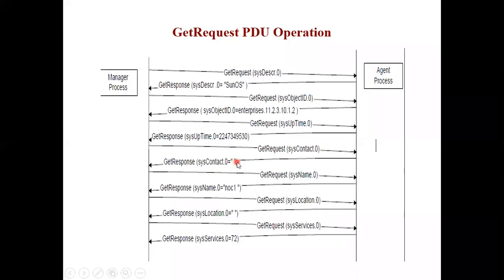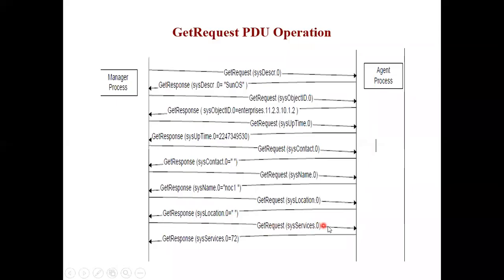So in double quotes I have left whatever is the system contact, whom to contact and all that. Then get request system name. So he is giving some system names. Get response system name is suppose NOC1. Then get request system location. Okay, so he is replying system location. Again, it is given in quotes. Wherever that location is, the physical location. So he is giving that location.